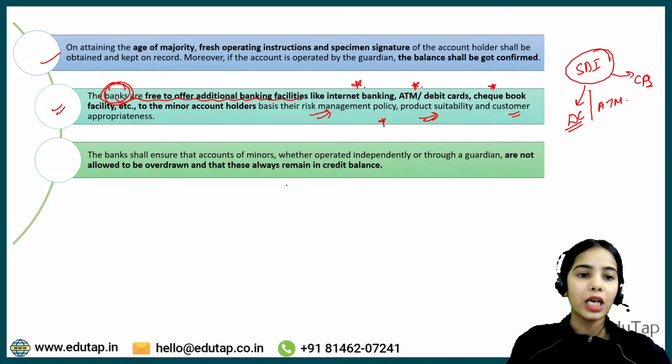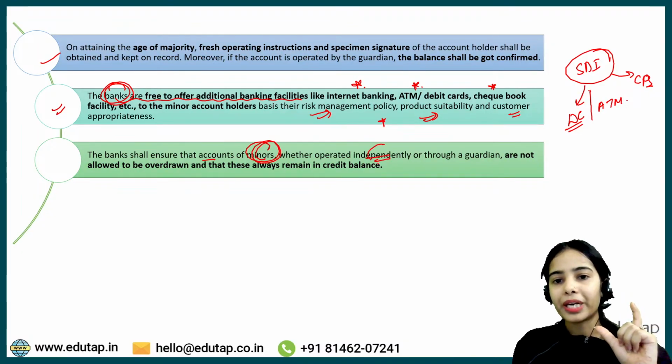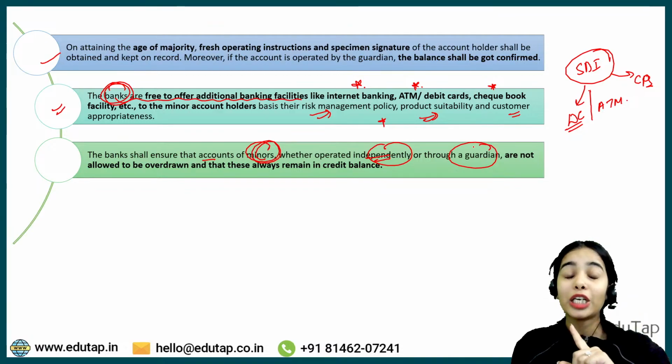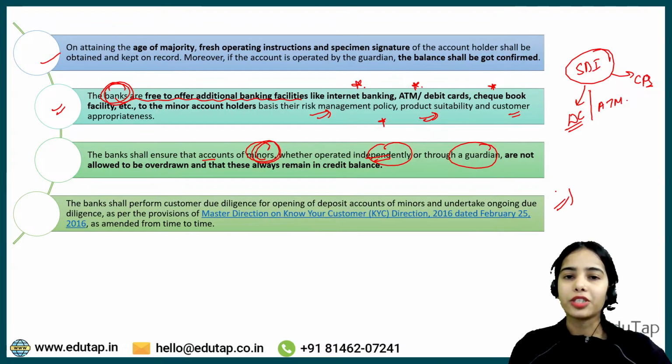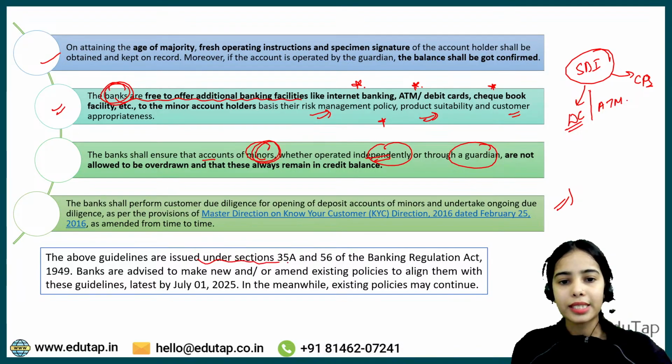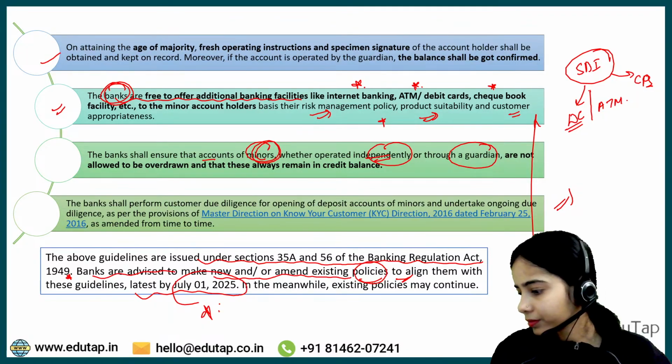Banks shall ensure, and this is pretty straightforward, that minor bank accounts, whether operated independently or through a guardian, shall not be allowed to be overdrawn. And last is that KYC due diligence has to be prompt. The above guidelines are issued under section 35A and 56 of the Banking Regulation Act 1949. Banks are advised to make new or amend the existing policies to align with these directions, and latest by July 1st 2025. Any confusion in this?